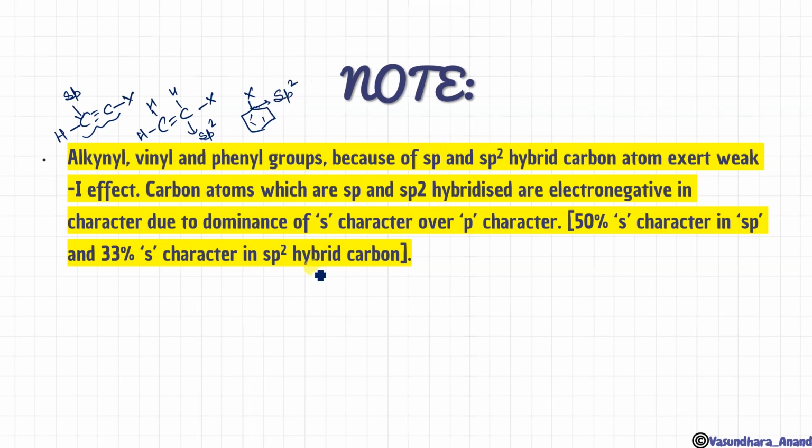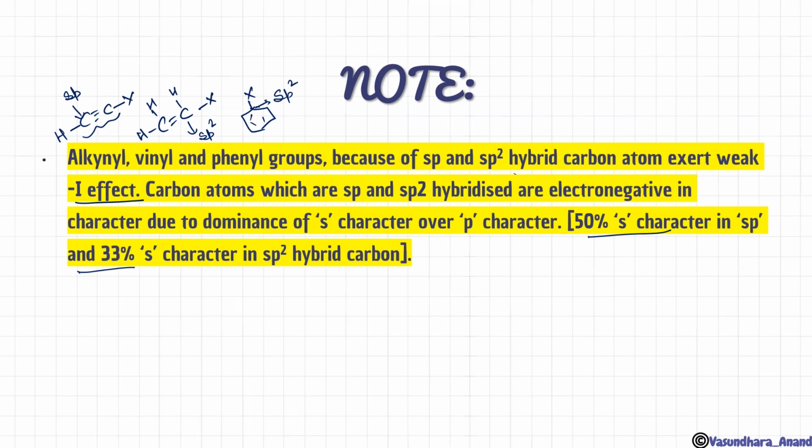So this is sp2 hybrid carbon atom exerting a weak minus I effect. Carbon atoms which are sp and sp2 hybridized are electronegative in character due to dominance of s character over p character: 50% s character in sp and 33% s character in sp2 hybrid carbon atom. You have done this in chemical bonding. Percentage s character you know how to find.